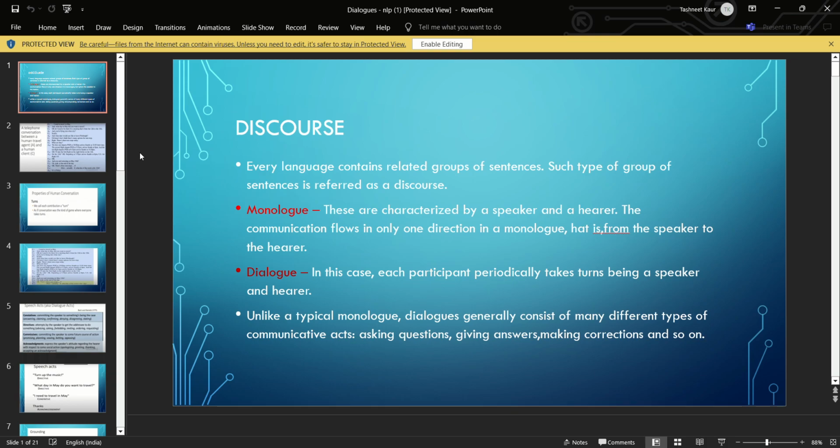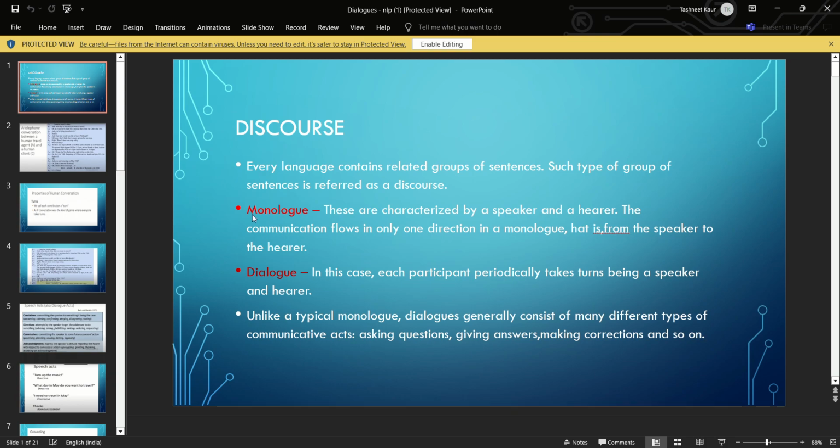So what is discourse? Basically, in every language we have some related group of sentences. For example, if I am writing Tashneet is a girl, she is a good girl, she is very intelligent, these all are sentences, and they are related to each other. So each language has related groups of sentences, and such a group of sentences that are related to each other is referred to as discourse.